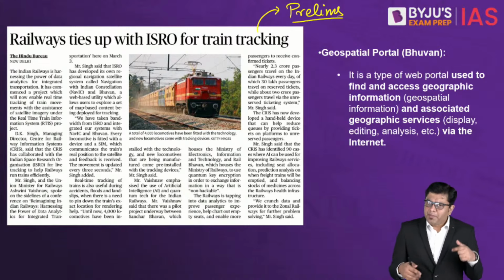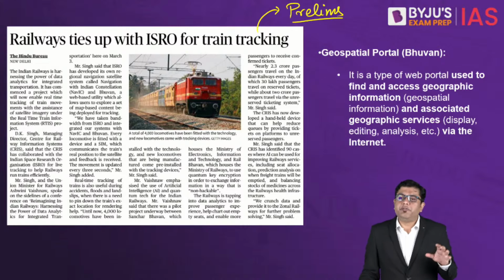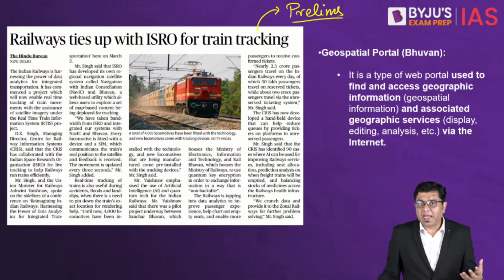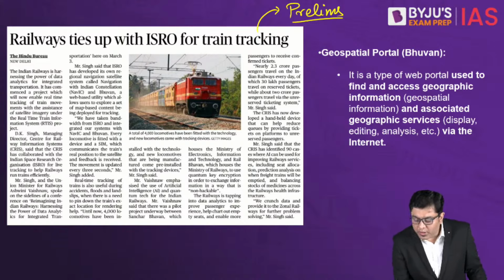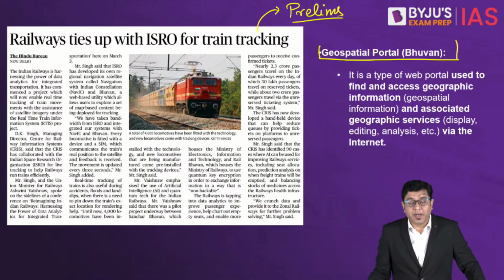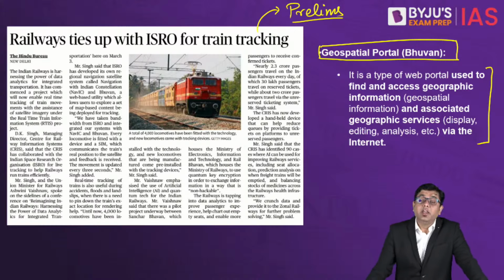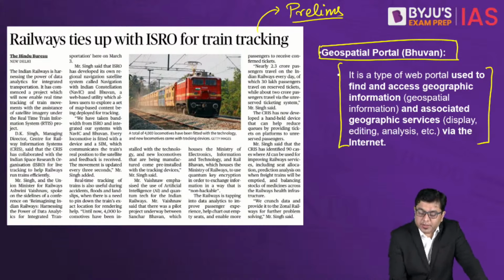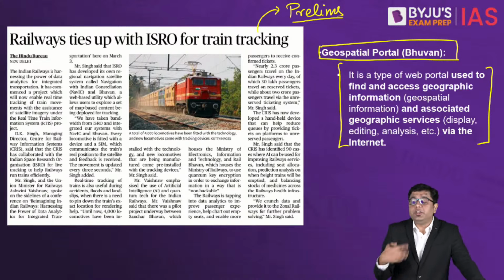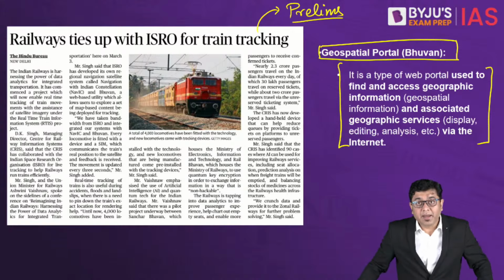So ISRO, with the help of NavIC, the navigational system that it has developed, as well as the geospatial portal that ISRO has, that is Bhuvan. Now, what Bhuvan does is it is used to find and access geographic information in terms of location, and the geospatial activities are thereby reflected.